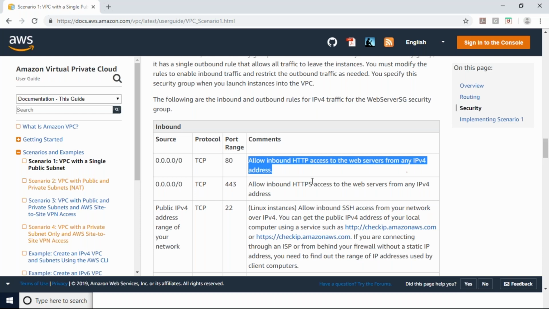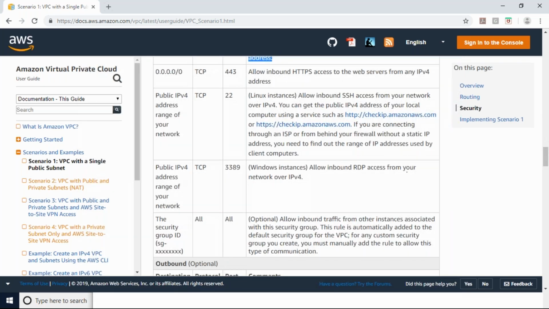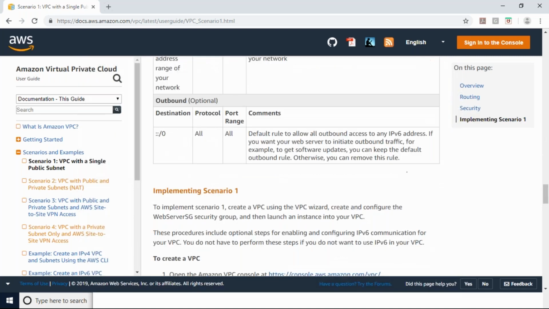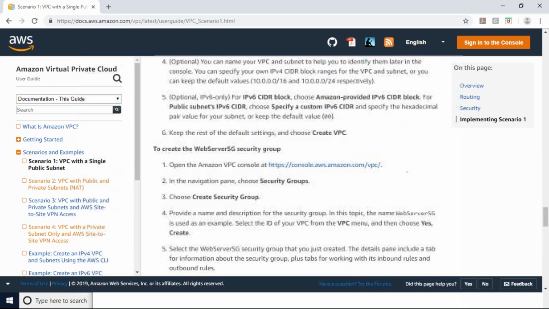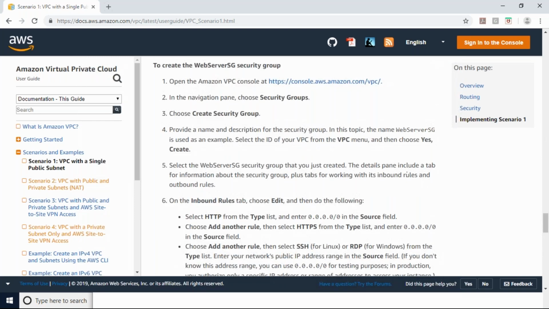Zero means any server within that subnet can access the internet. Was there any confusion? I have to read it actually, then my confusion will clear. It's simple here, right?